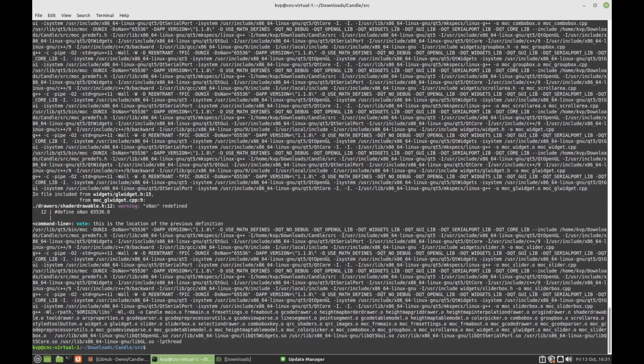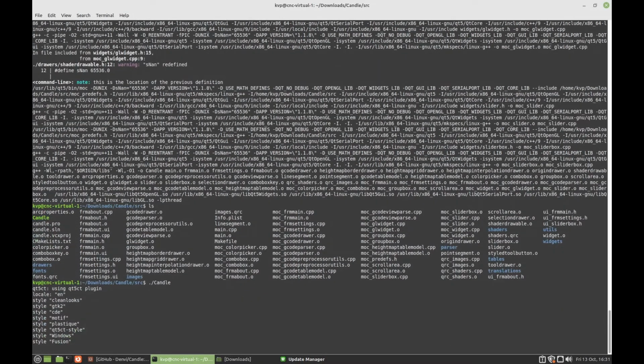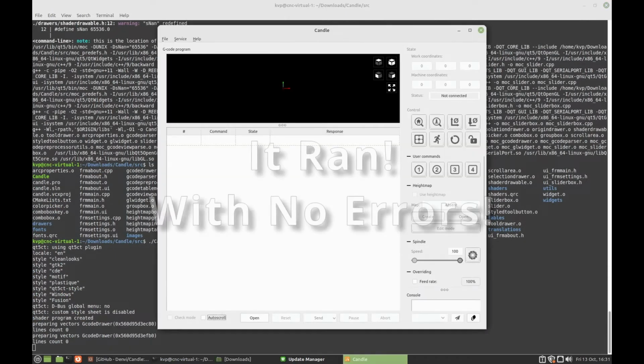Okay, we are done. Let's have a look here. And now we can see up here in green, Candle with a capital C at the front. That is our executable. So let's see what happens if we run it this time. And there it is.